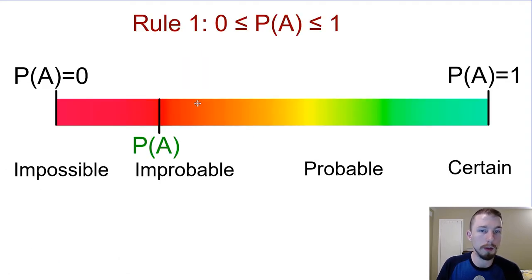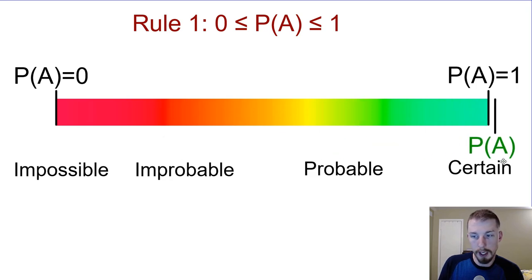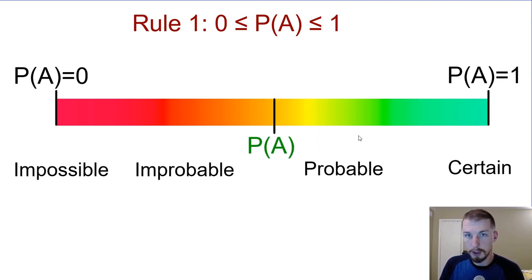All right. So our rule number 1 for forming probability is that the probability of event A occurring has to strictly be between 0 and 1, and can't go beyond it. So whether we're certain or it's impossible, improbable, or probable, or it's a toss-up right in the middle, it's some continuous scale between 0 and 1 strictly.